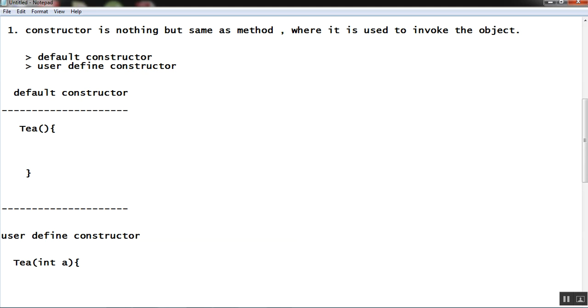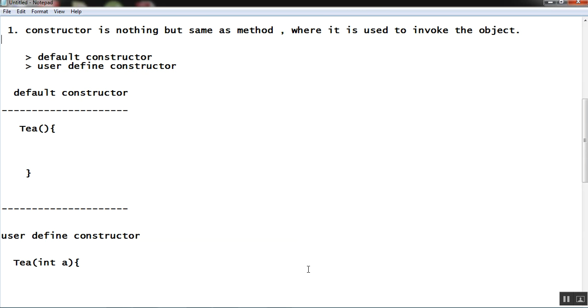So what is a constructor? Three technical things we have here: constructor, method, and object. And we are invoking the object. So four things you can say. I'm going to elaborate on this.